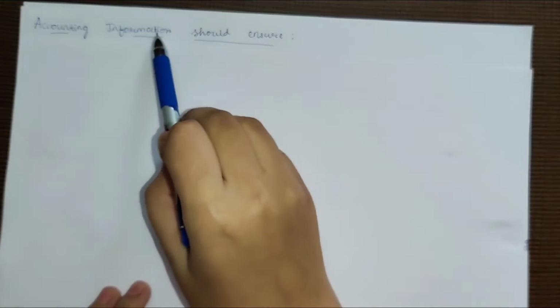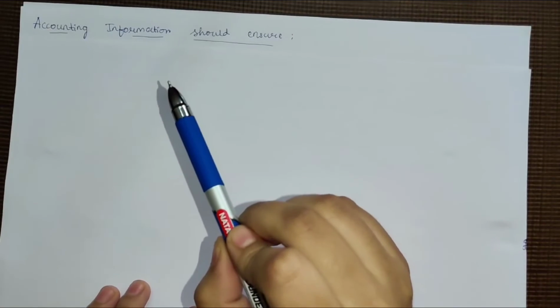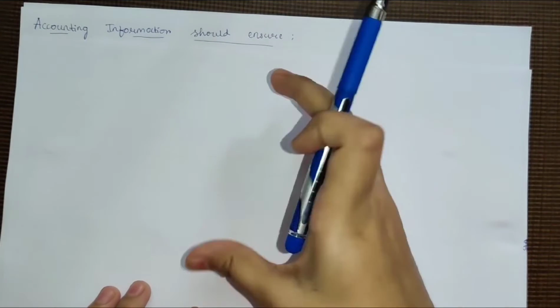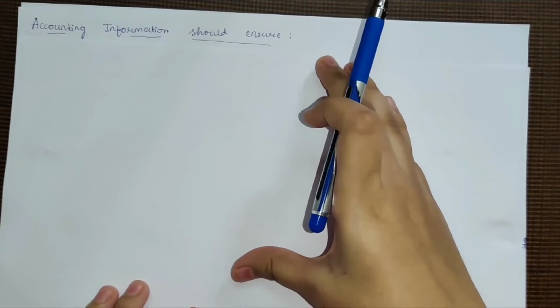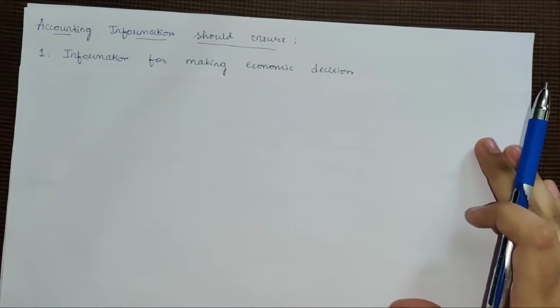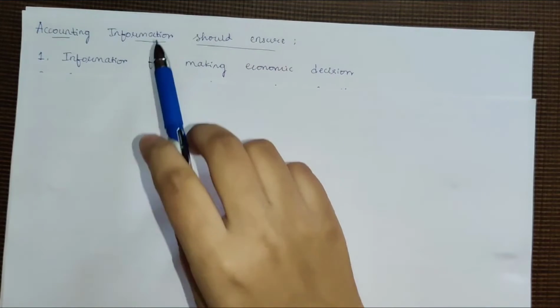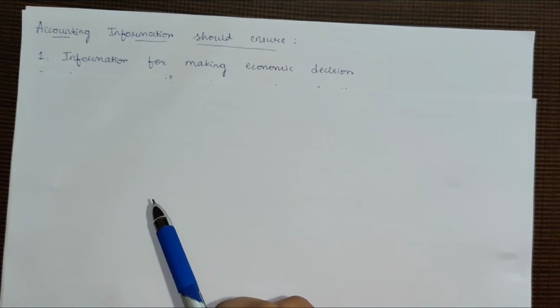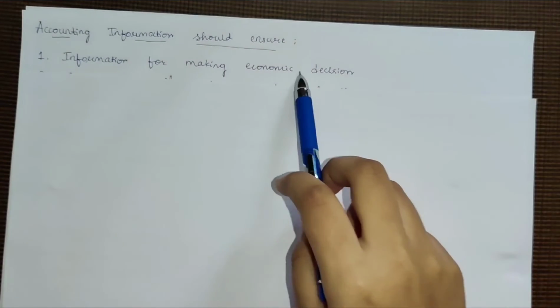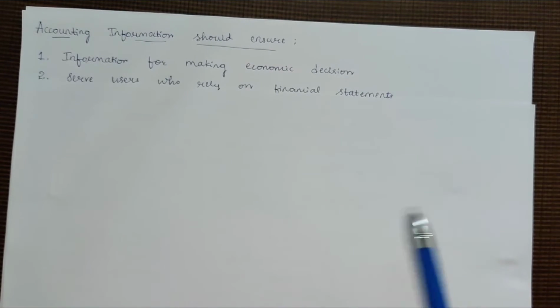So accounting information should ensure some points. I'm going to discuss them right now. Okay. So first, information for making economic decisions. The accounting information should be such that from that information we are able to make the economic decisions for the company or the business.